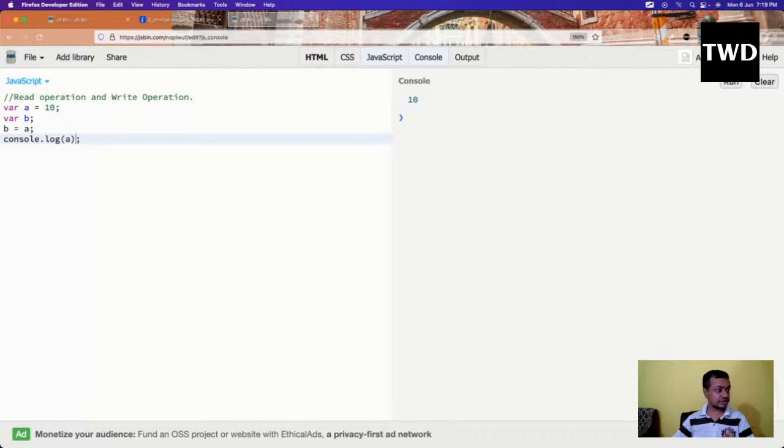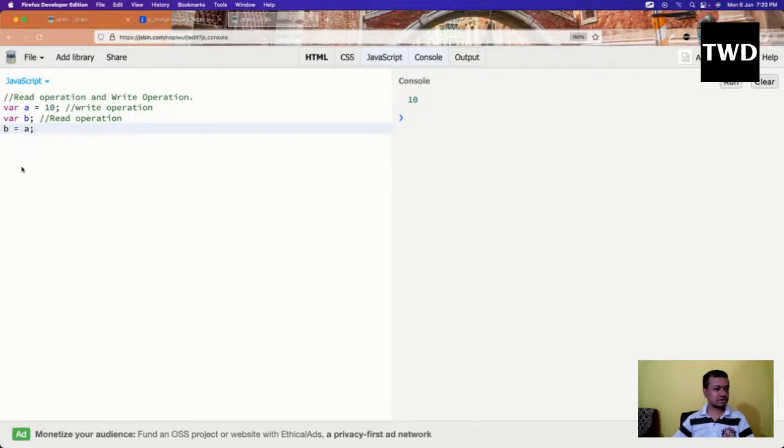Okay, let me also write it so it's not confusing. We're soon going to learn something more here. For b it's a write operation, because the value of a is getting written here, and for a it's a read operation, because we are reading the value here. Okay, so that is there.